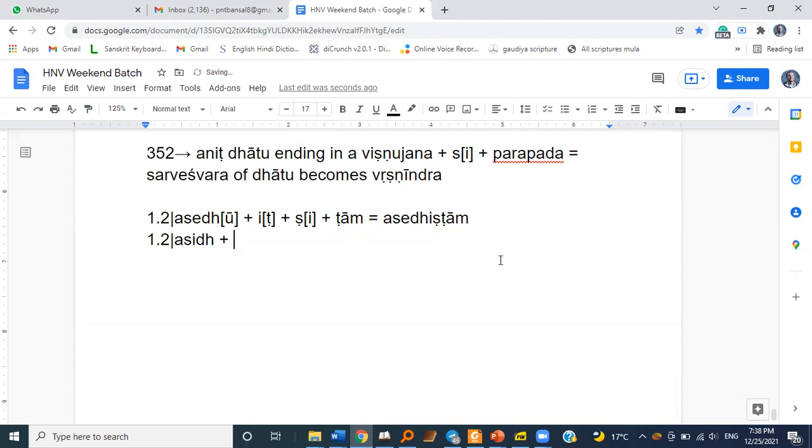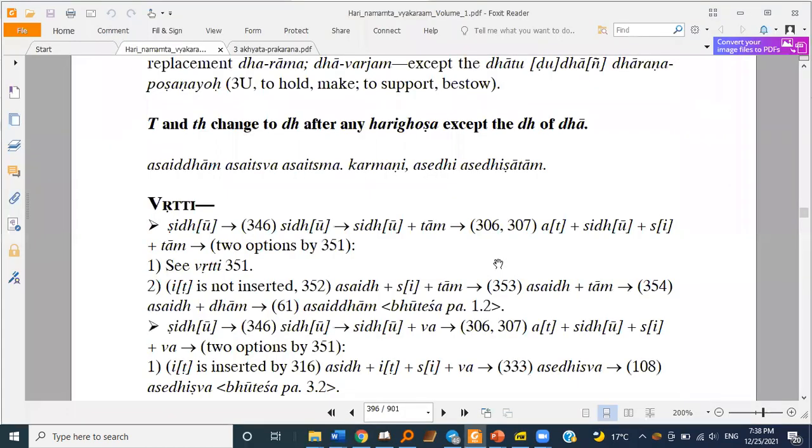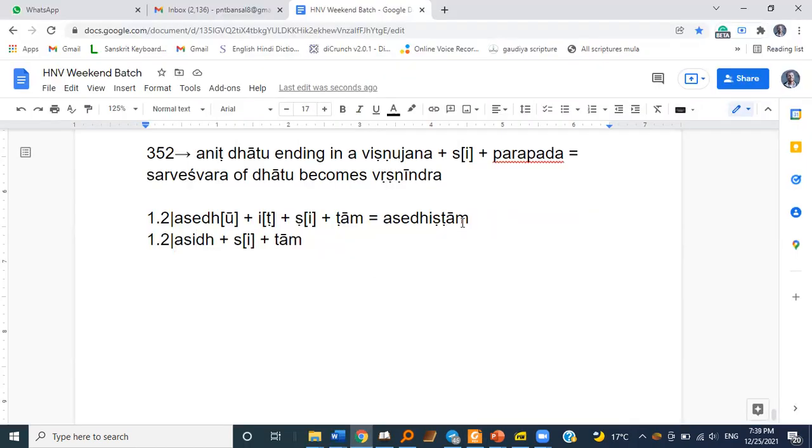But when we will not insert it, Asid Dhatu, we insert Sir Bhuteshe, and Tam is the Pratyaya. What we do here is, first of all, because we are not inserting it, we apply Vishnu Janantanam Anitam Vrishnindra Sauparapade, Sutra 352.